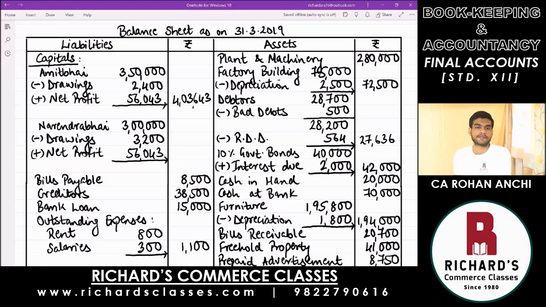Is that correct? Take the total also for Narendra Bhai. 3,52,843. Please check everyone. Are you getting the same answer there? Once that is done, add up both your liabilities and asset side and check if the total comes to the same.